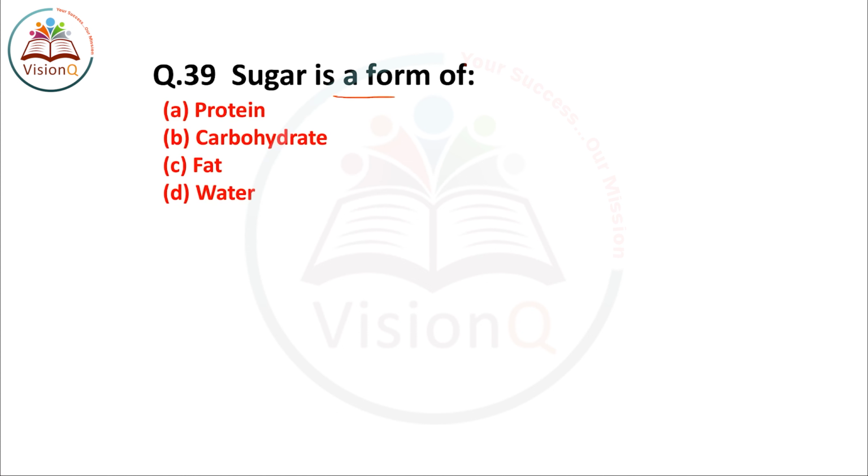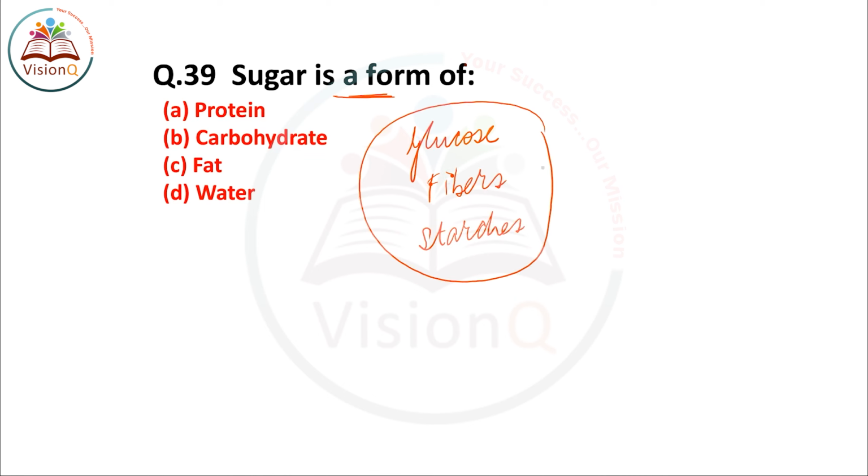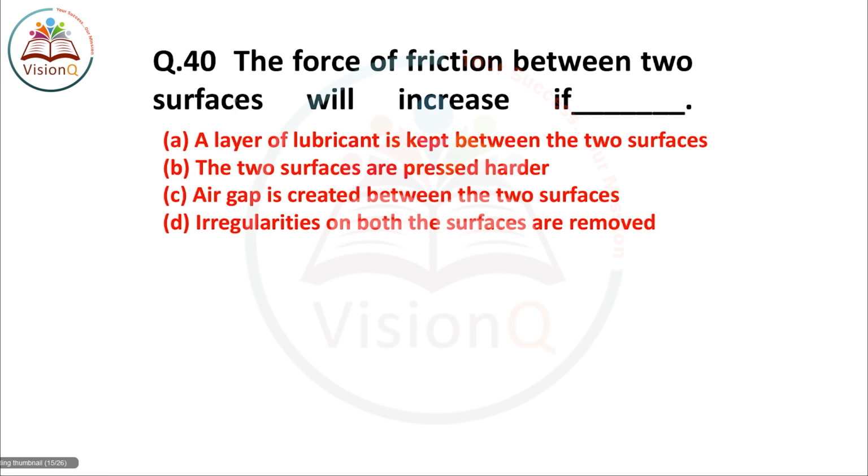Next is question number 39. Sugar is a form of. Sugar, or glucose, blood sugar, fibers, starch: all these are different forms of carbohydrates present in the body. The right answer of this question number 39 is option number B, carbohydrate. So let's move to the next question, question number 40.